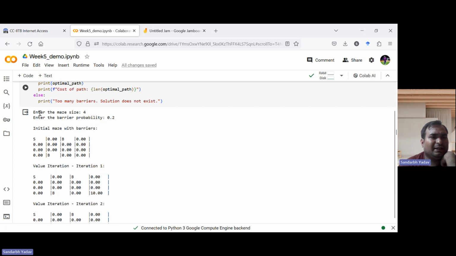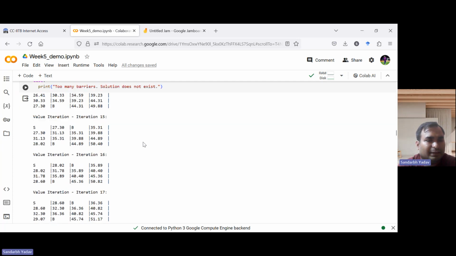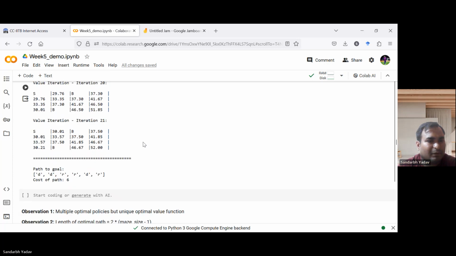Basically, in this program we have to enter the maze size, so we can decide the maze size, and we have to enter the barrier probability also. With 0.2 probability, these cells can become a barrier. In this way, value iteration keeps on applying the Bellman optimality operator until it converges. So at this point, it has converged.